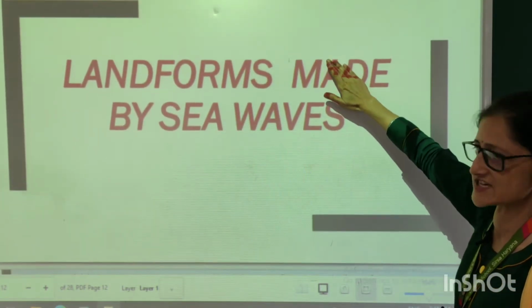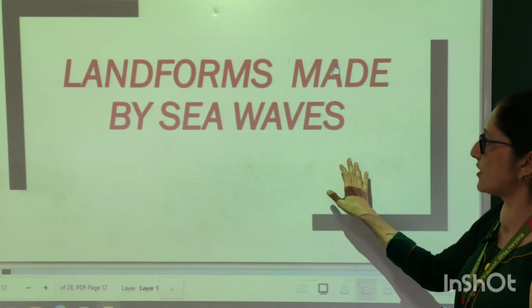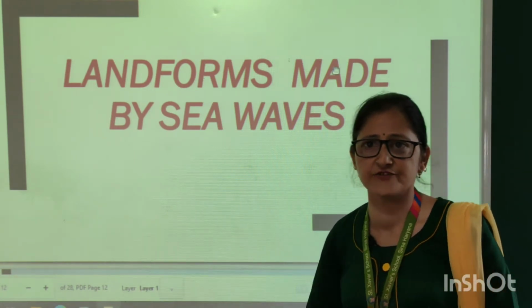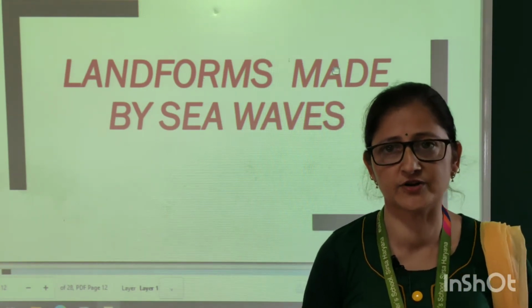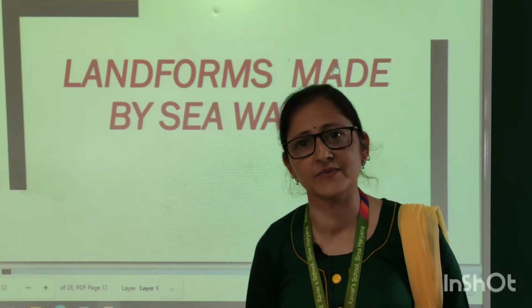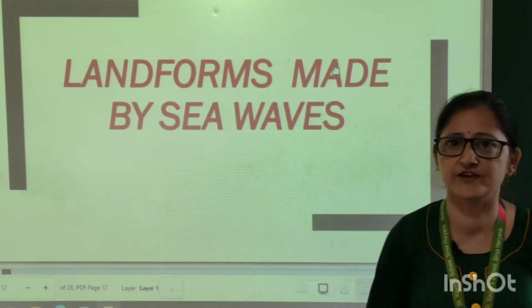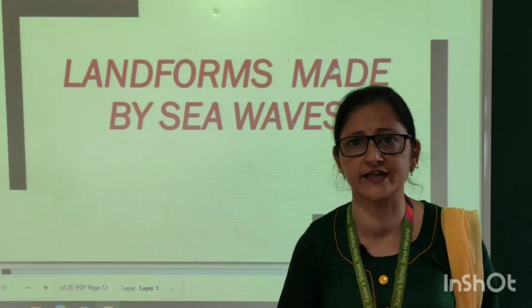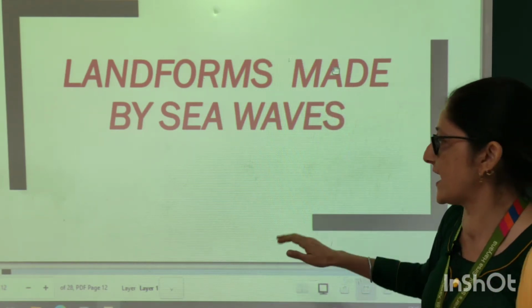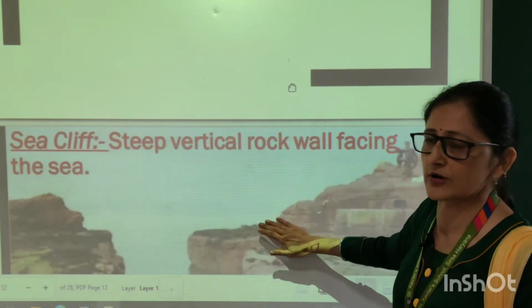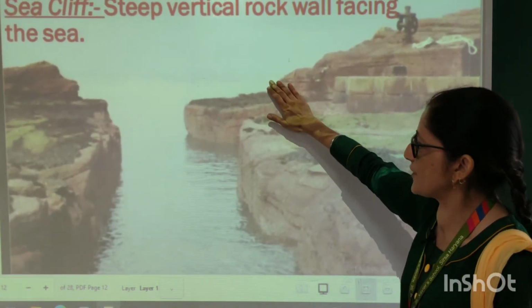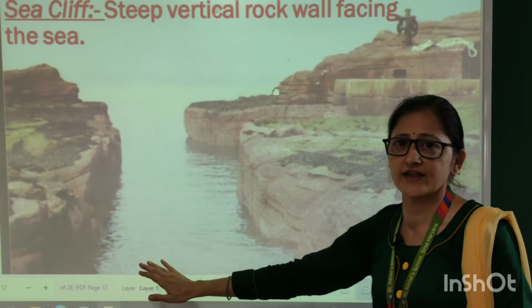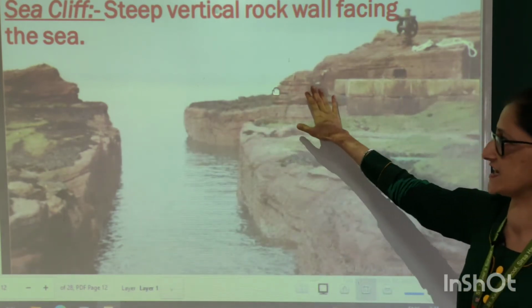Now next are the landforms made by sea waves. As we know, a river does erosional work, and the same is done by the sea waves also. Sea waves perform erosional and depositional work and various landforms are formed. First feature formed by the sea waves is the sea cliffs.